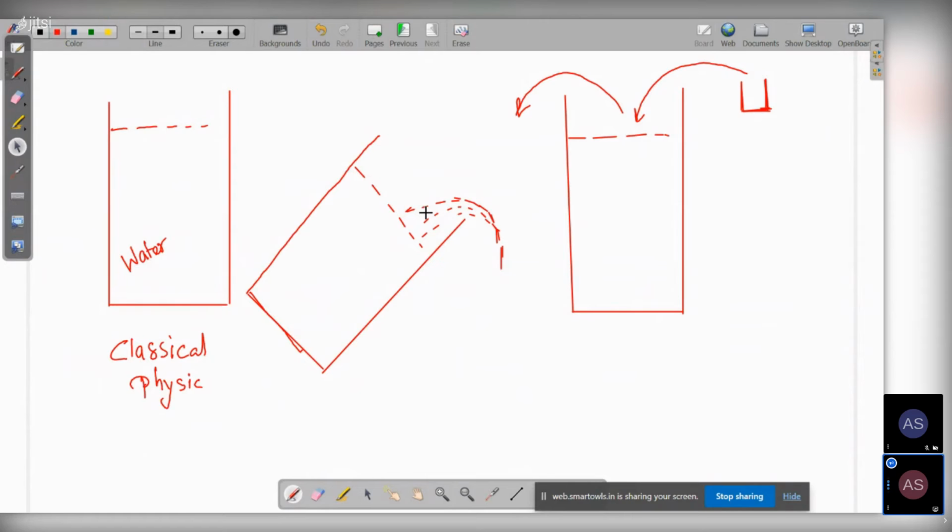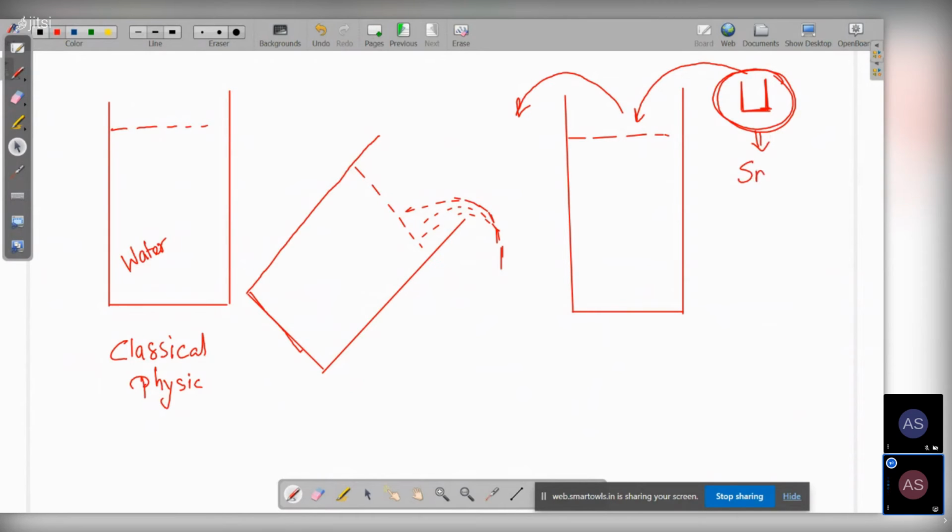So quantum theory also says this, that energy is also not flowing out continuously. Rather, it is a discontinuous flow. And every time, the amount of water that you are throwing is constant, that is one mug of water. So this one mug of water is becoming the unit.